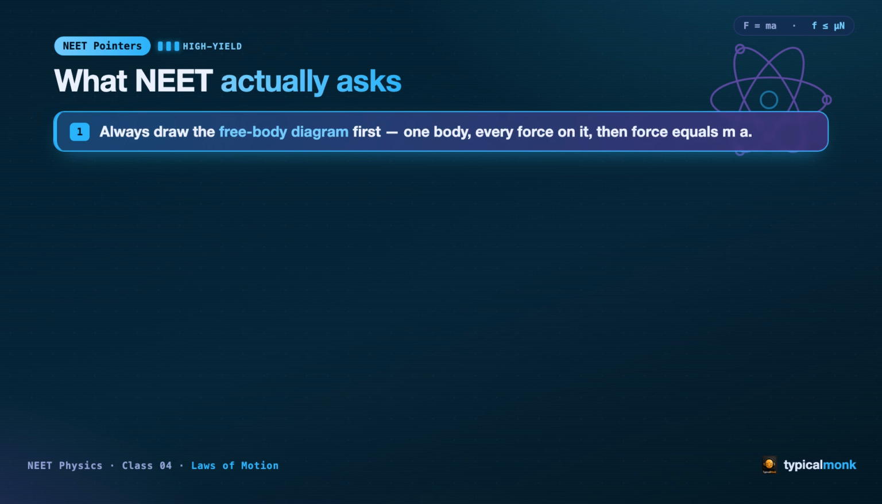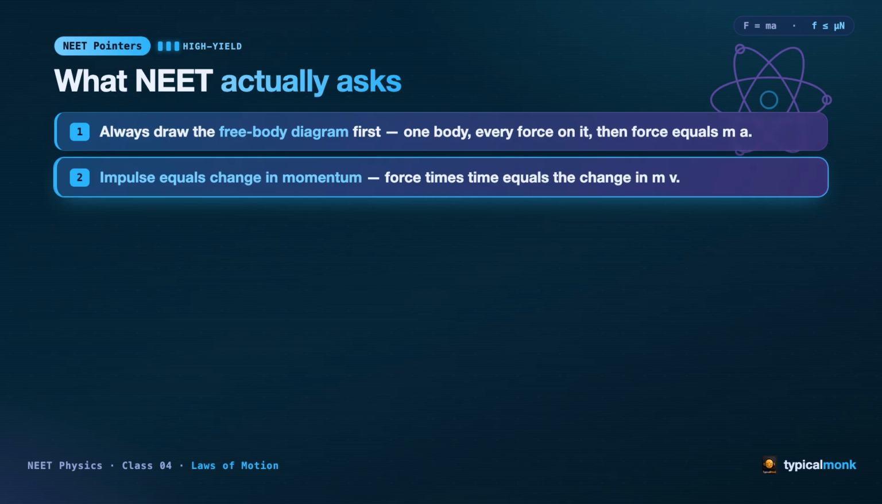Now set up straight. These 5 lines are what NEET actually asks year after year. 1. Always draw the free body diagram first. One body, every force acting on it, and then force equals mass times acceleration. This single habit saves more marks than any formula. 2. Impulse equals the change in momentum. Force times time equals the change in mv. That is why a longer contact time means a gentle force, the whole idea behind airbags.